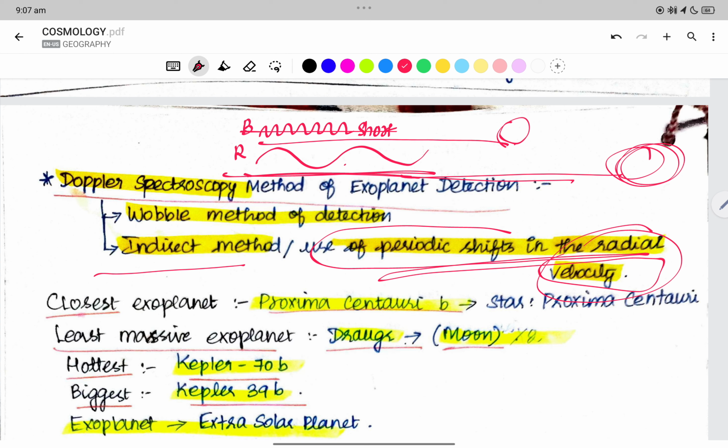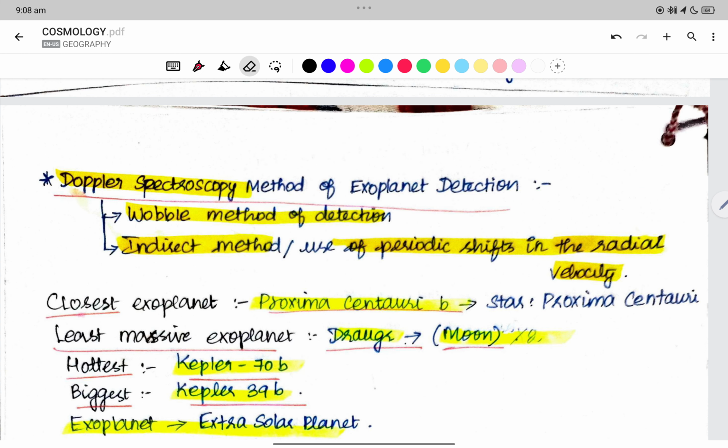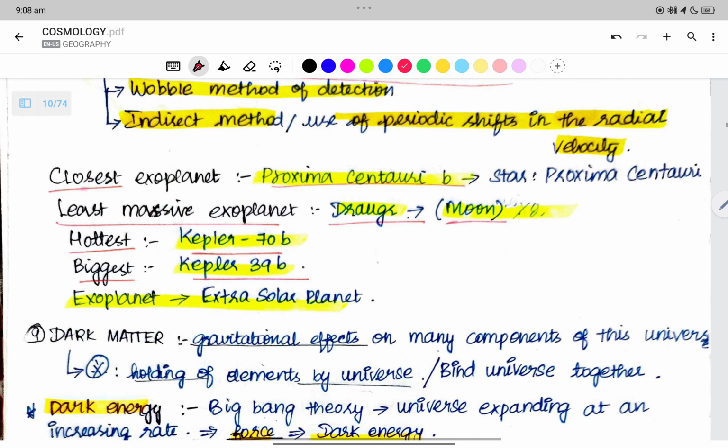Now we also have the wobble method. What is the wobble method? This is used for stars, right? It uses the Doppler shift to detect any tiny wobbling motion. Wobbling motion means the planet revolves around a star. So there is a shift. First the waves come from one direction and then the waves come from another direction. So the wobbling method of detection is also used. This is Doppler, and then we have the transit method.